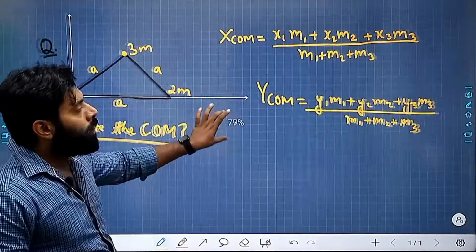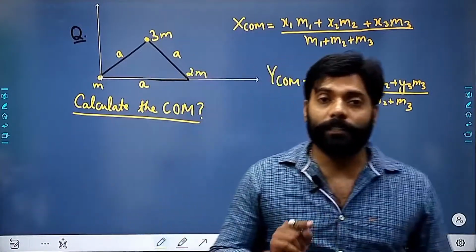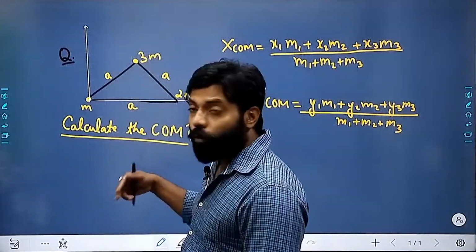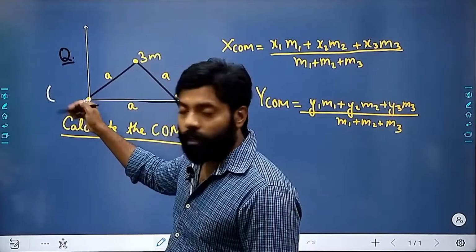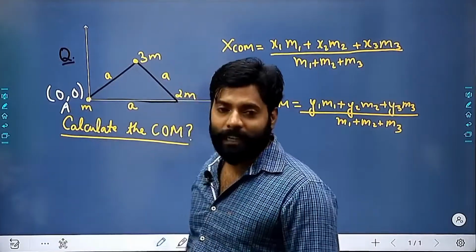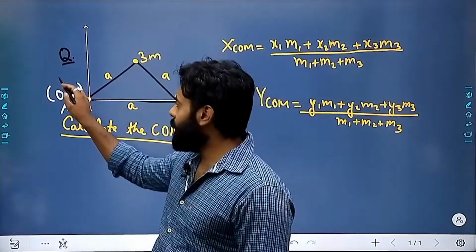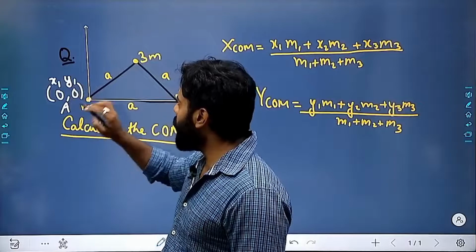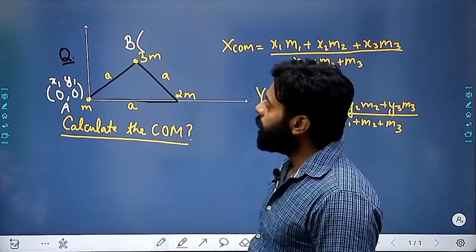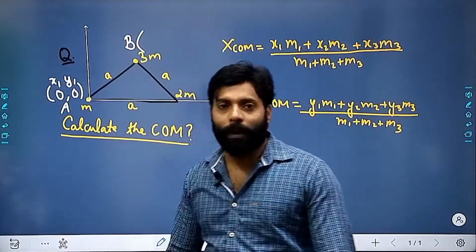Now, according to this formula, I must have the coordinates of all three points. If I don't have the coordinates of these three points, I am not able to calculate the center of mass. So the coordinate of this point is (0, 0). I am considering this as x1 y1 and this mass as m1. This is point B, and I am considering it as x2 y2. Then how will you calculate x2 y2?